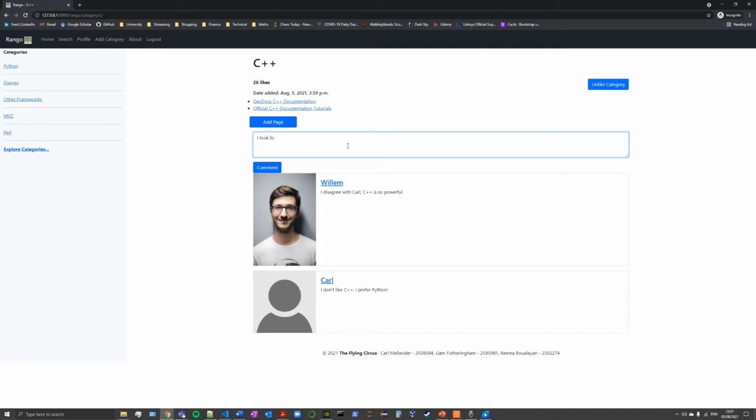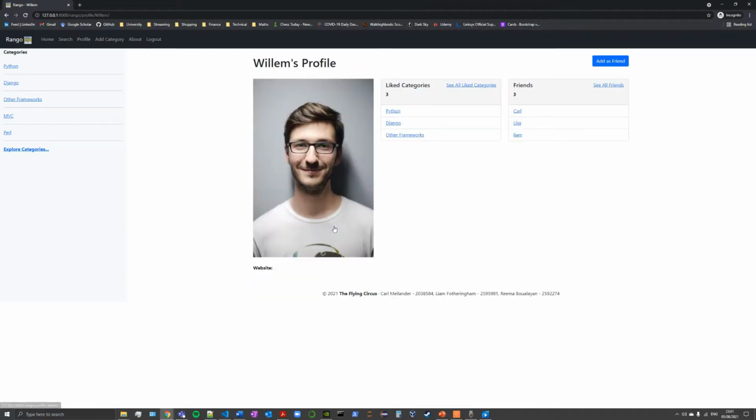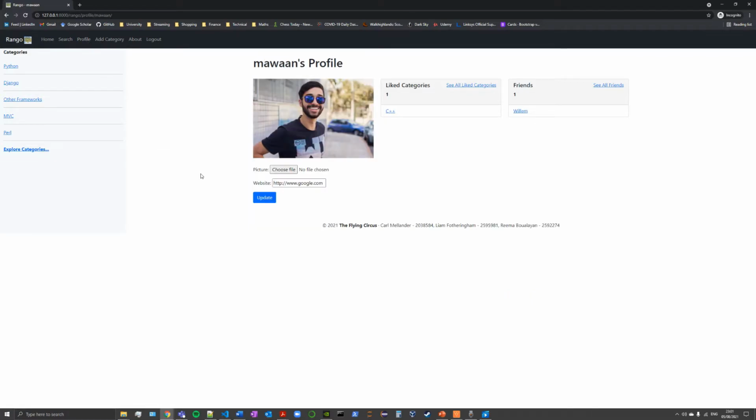He also leaves a comment saying how excited he is to start using C++. He notices Willem likes C++ too, so wants to add him as a friend. Now Moan is ready to start learning C++ through Rango.